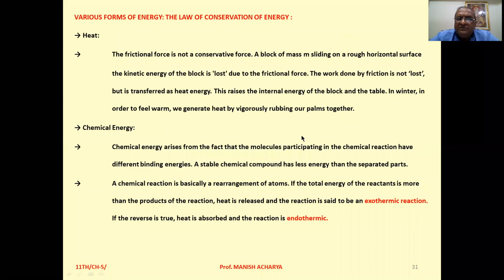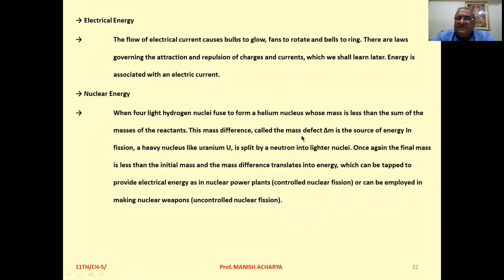Okay. Then electrical energy. See, we know this thing, when electrical charges are in motion, then it constitutes the current. But now, to move electric charges, we have to provide some energy to them. If we provide some energy to them and it constitutes the current, then their motion will be opposed by the conductor through which they are moving. And that opposition to the motion is represented by the resistance of that conductor.